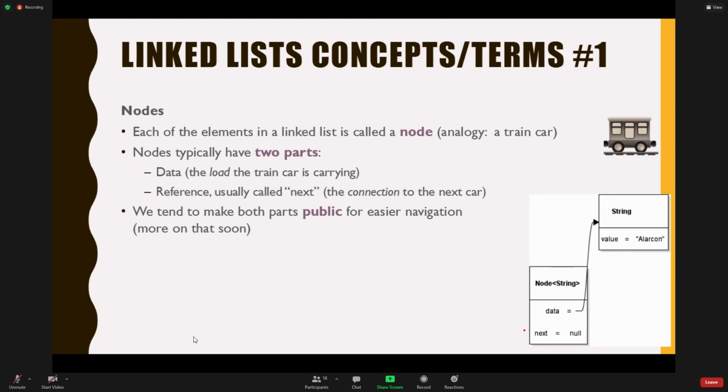We make the node an internal class to the list, and we make it private, right? We make it private because nobody outside the list has any business worrying about nodes, right?